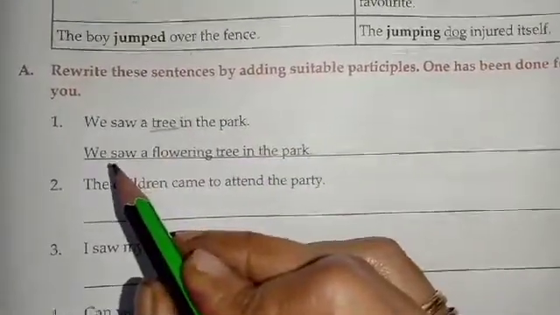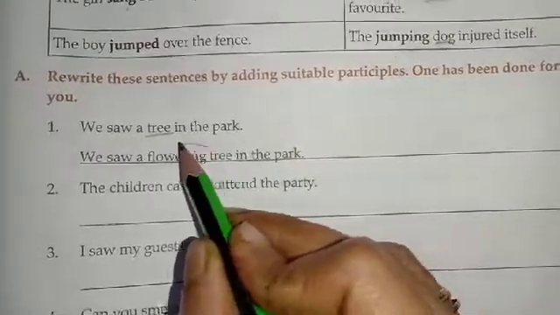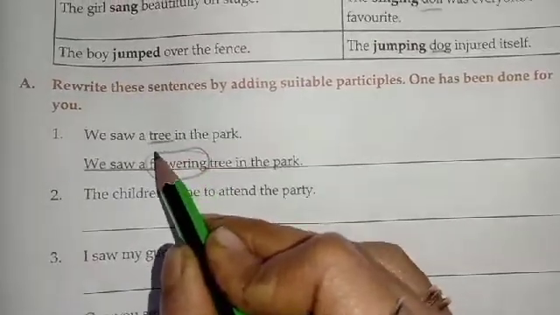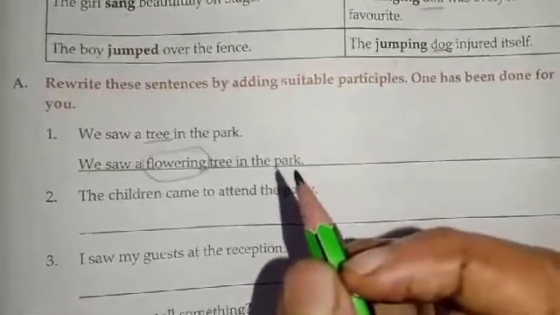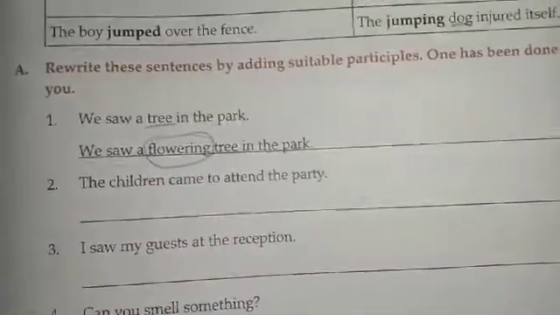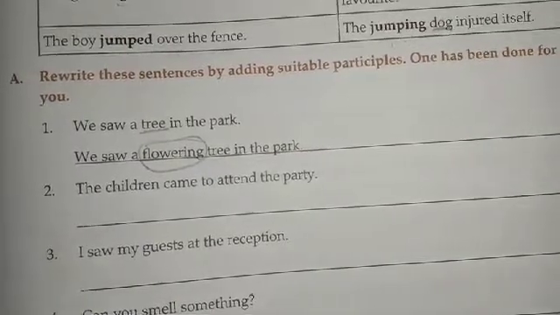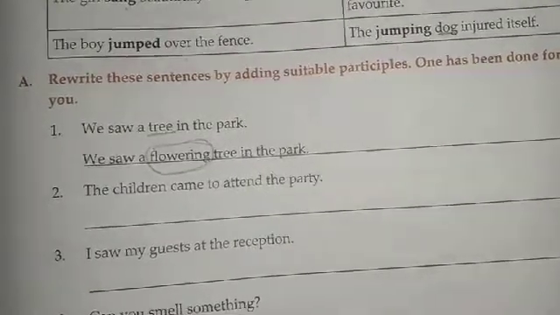They have written, we saw a flowering tree in the park. So they have put the participle flowering, an ing word. Can you see? We saw a flowering tree in the park. Or you can also write, we saw a flowered tree. You can add ed also, that is also correct. We saw a flowered tree in the park. Then what else can you write in the sentence? We saw a growing tree in the park.